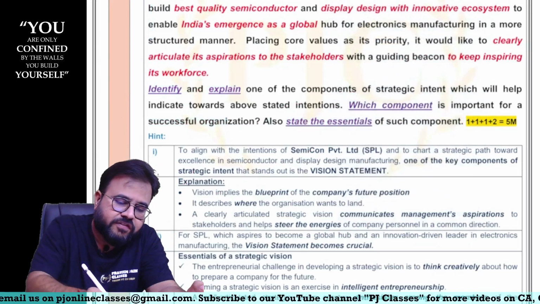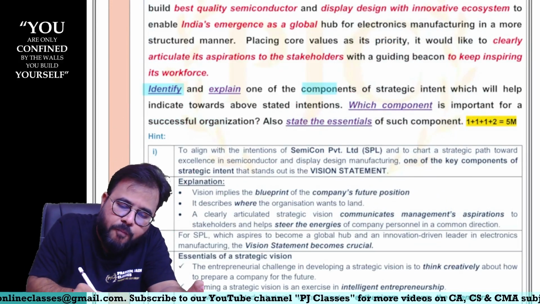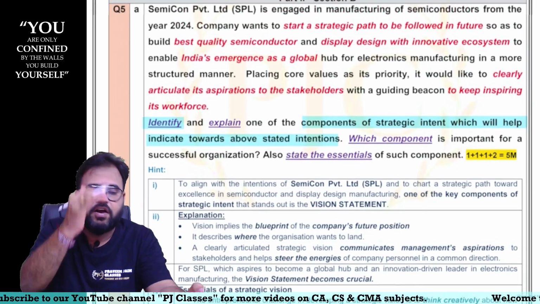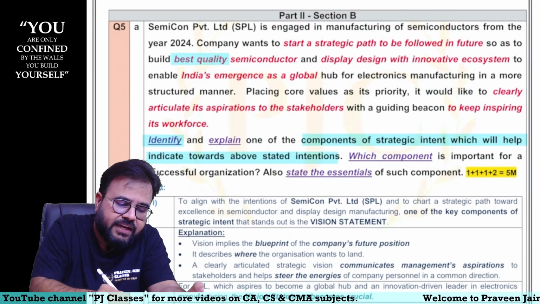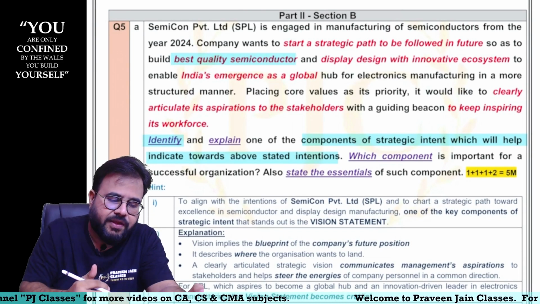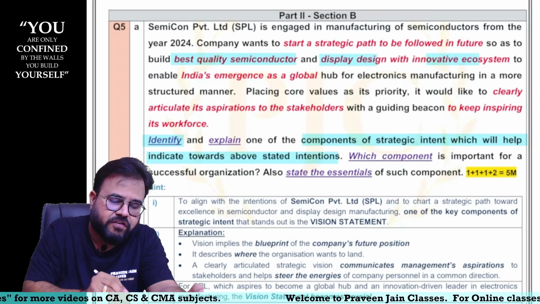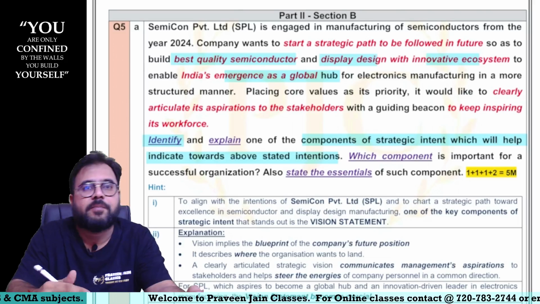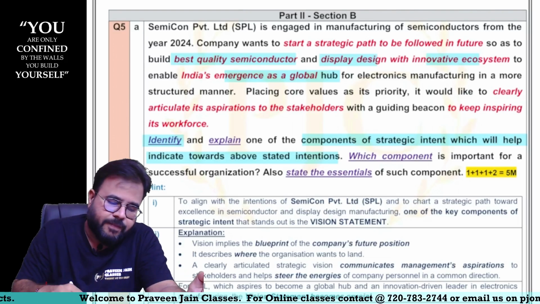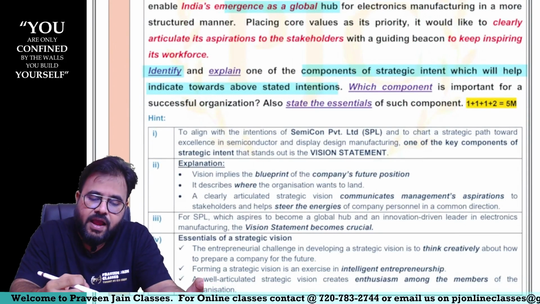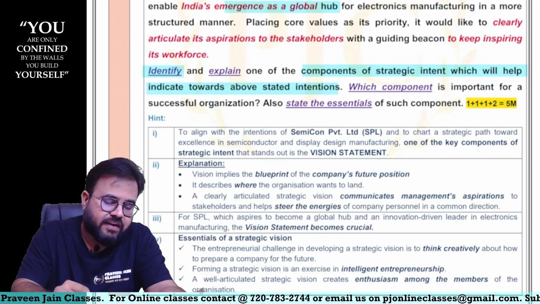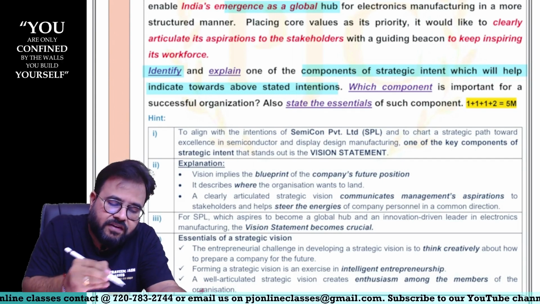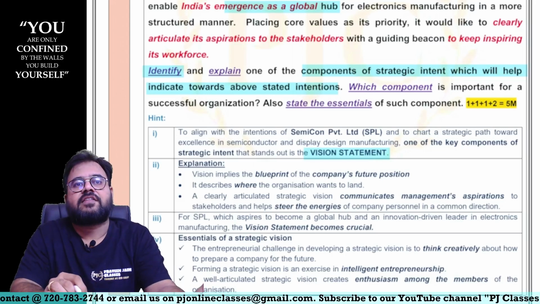So let us see, what is our first question, sir? We have to identify which component of strategic intent will help to indicate the above stated intentions. What are our intentions? We want to build that type of company which provides the best quality semiconductors, display designs, innovative ecosystems, and enables India's emergence as a global hub for electronic markets. This is what we want to achieve, sir. So to align with the intentions of Semicon and to chart a strategic path towards excellence in semiconductor and display design manufacturing, the key component of strategic management that stands out is the vision statement, sir. This is your 1 mark.